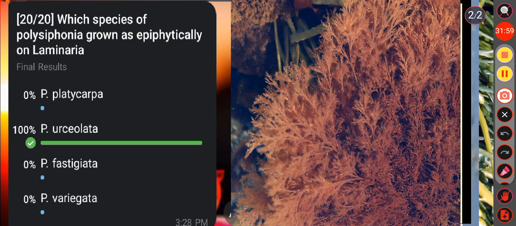Okay. And we know Polysiphonia fastigiata is found on the fronds of a brown seaweed, that is Ascophyllum nodosum. And remember Polysiphonia variegata is found on the roots of mangrove plants. Okay, but here Polysiphonia urceolata, which grows epiphytically on the Laminaria, option B is the correct answer.